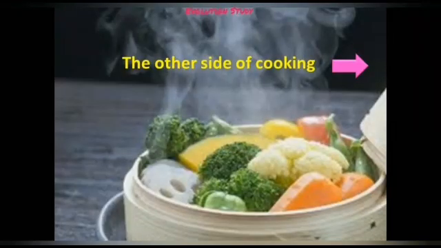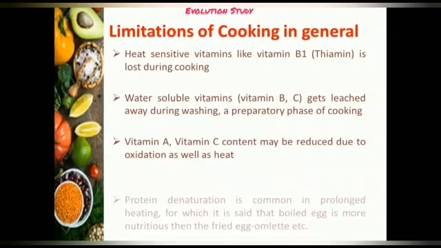The other sides of cooking. Limitations of cooking in general. Heat-sensitive vitamins like vitamin B1, thiamin, are lost during cooking. Water-soluble vitamins, vitamin B and C, get leached away during washing, a preparatory phase of cooking. Vitamin A and vitamin C content may be reduced due to oxidation as well as heat. Protein denaturation is common in prolonged heating, for which it is said that a boiled egg is more nutritious than a fried egg or omelette, etc.